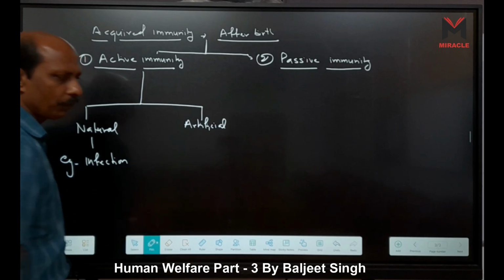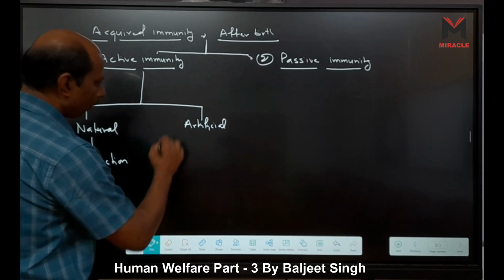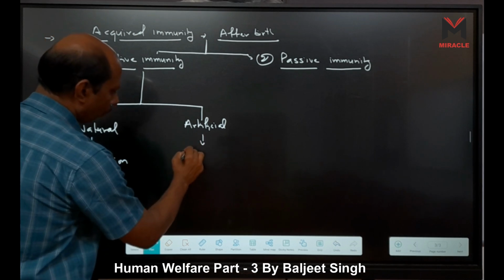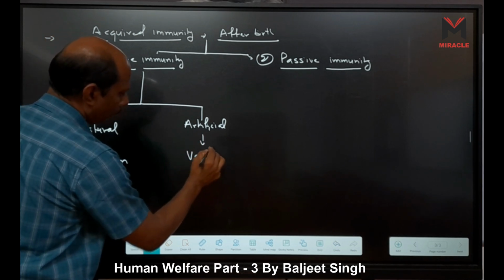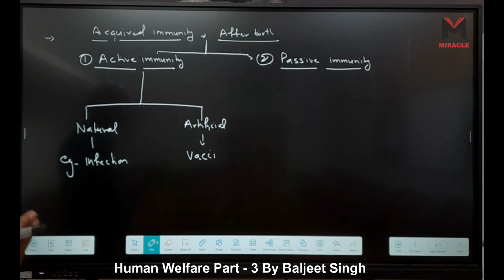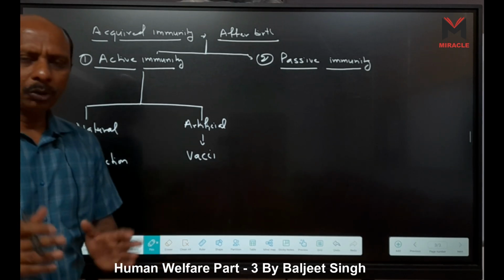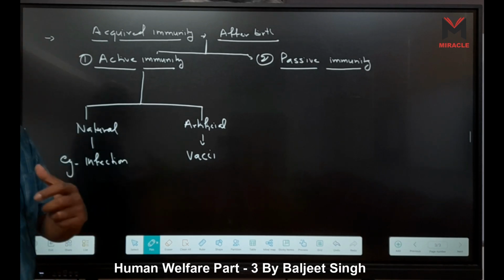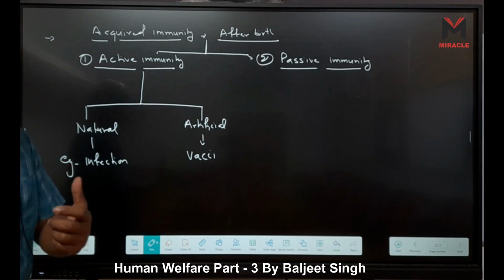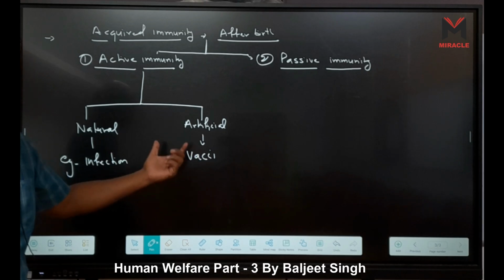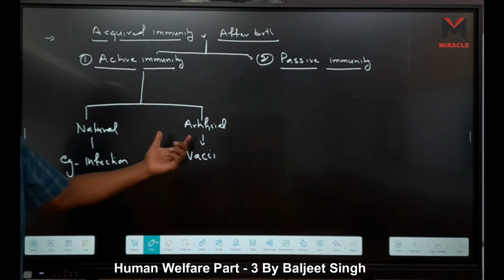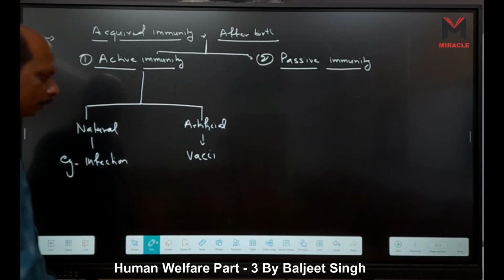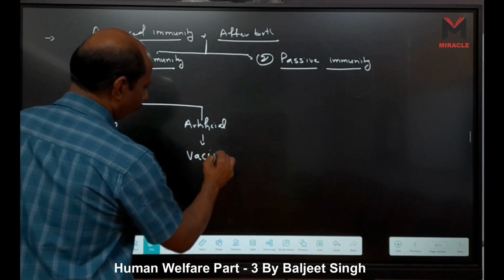Second is our artificial immunity. Artificial means by man, right? So here what happens, when we inject weak or live or dead pathogens in our body, or we introduce proteins, that is antigen, of this infectious agent, then our body gives responses.